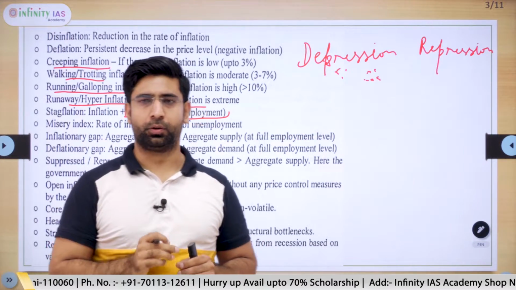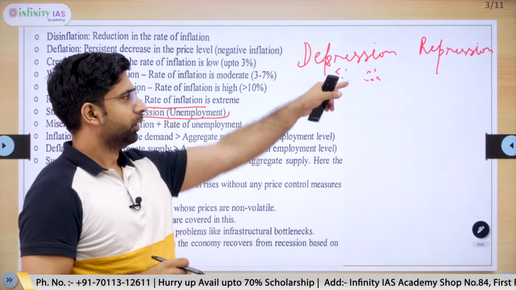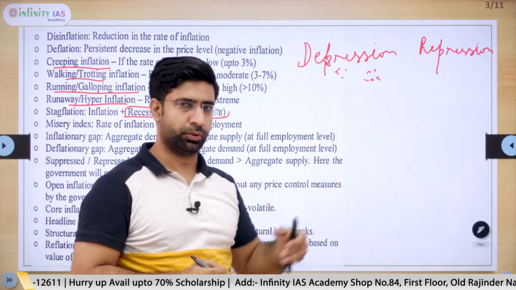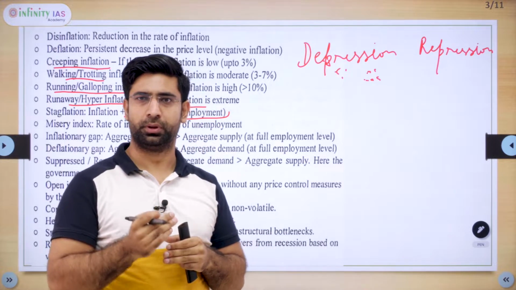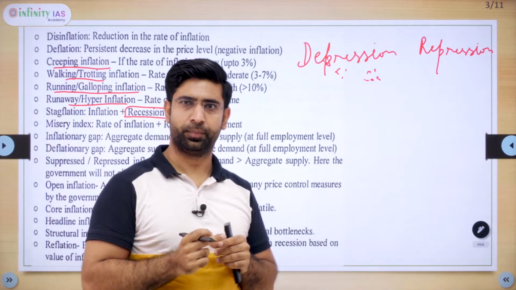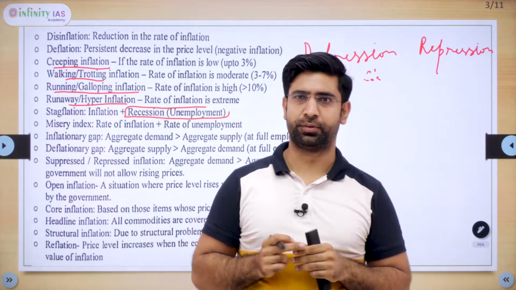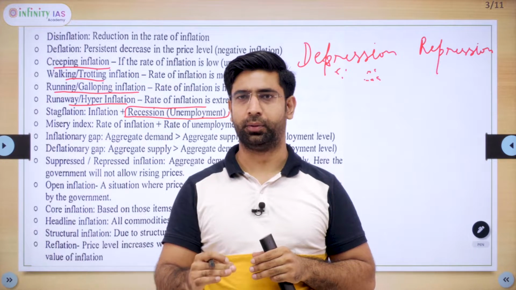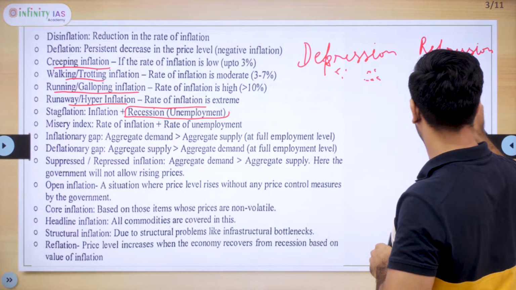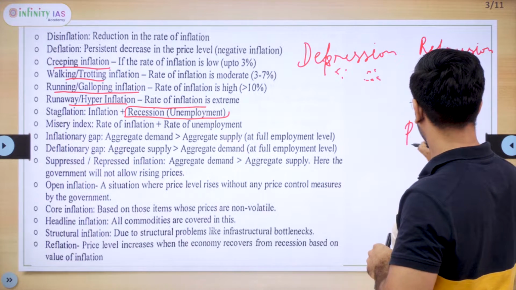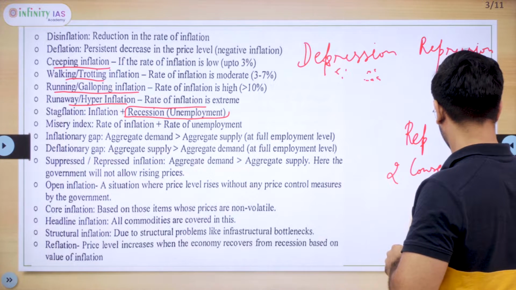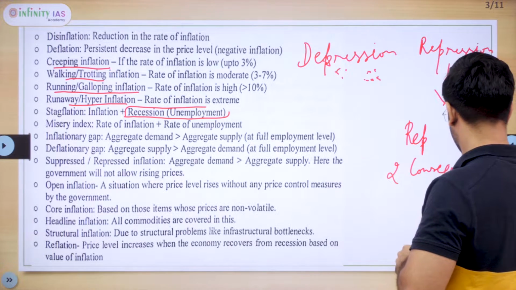When there is contraction in the economic activity, we call it slowdown. Recession shows a decrease in the rate of growth for 2 consecutive quarters. For 2 consecutive quarters, if there is a decrease in the economic activity and a decrease in the GDP rate, we call it recession.